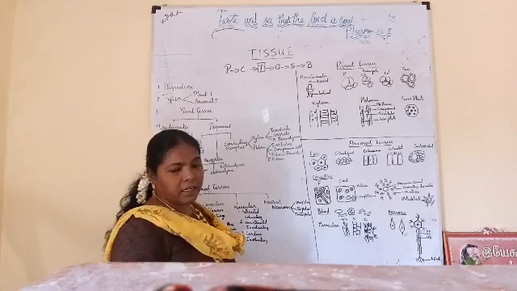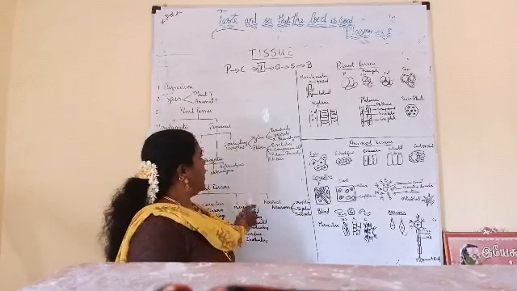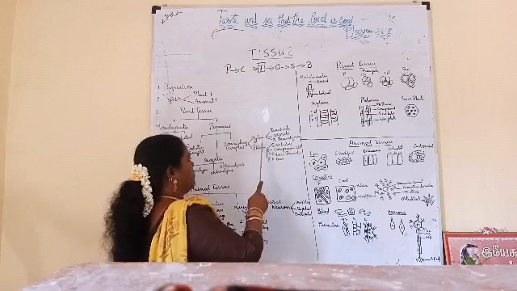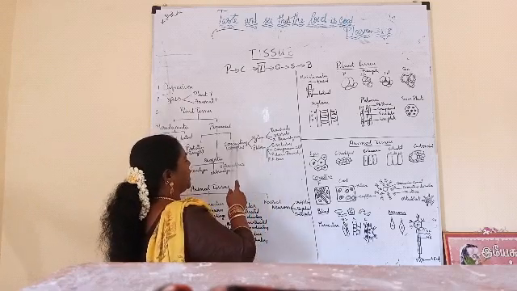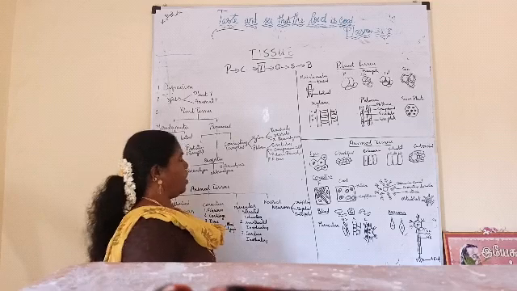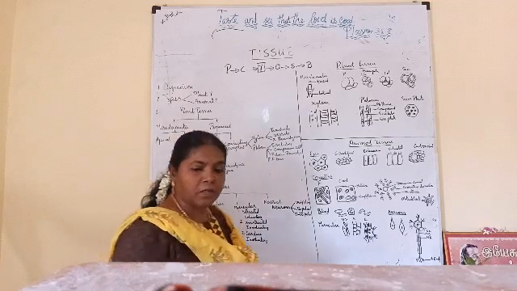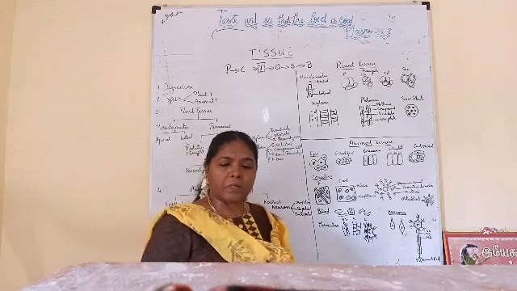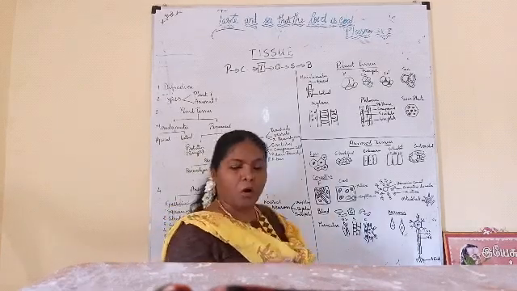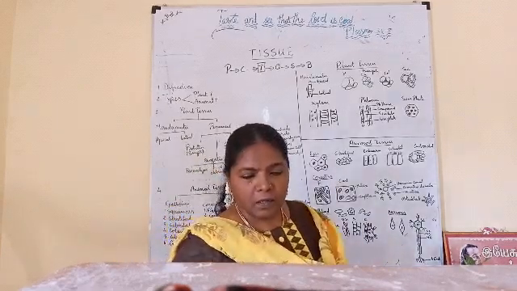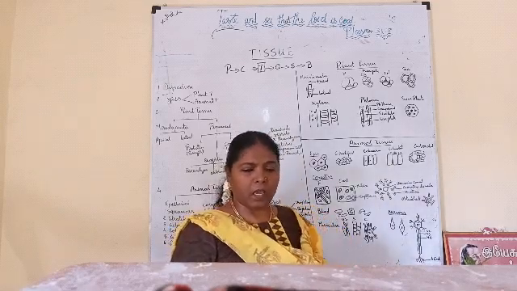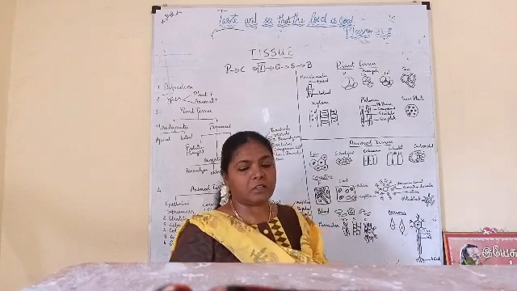Next comes the conducting tissue. Okay. Conducting tissue: xylem and phloem. Already I told you the conducting tissue is complex tissue. What is the difference between simple tissue and complex tissue? In simple tissue, if you take parenchyma, all the cells are parenchyma cells only. If you take collenchyma, that area is fully covered with only collenchyma type of cells. Okay, they are similar in structure.